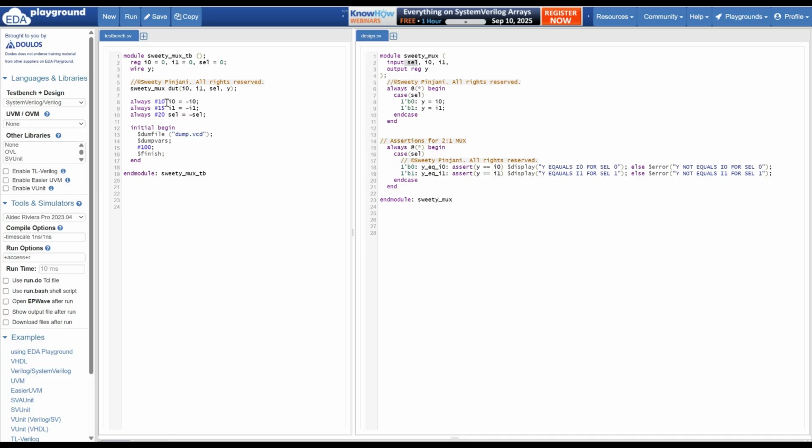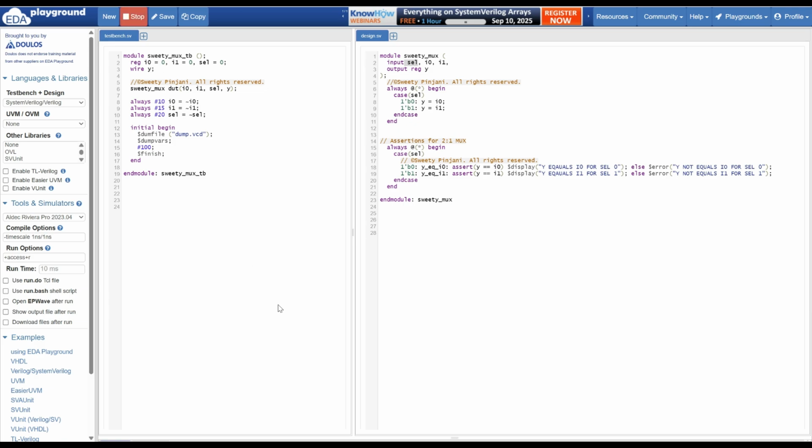After a delay of 10, I am reversing I0. After a delay of 15, I am reversing I1. And after a delay of 20, I am reversing select. They were all initialized to 0. Then I am dumping all these things into the waveform. Let's run this code